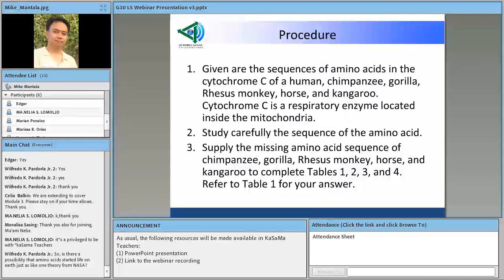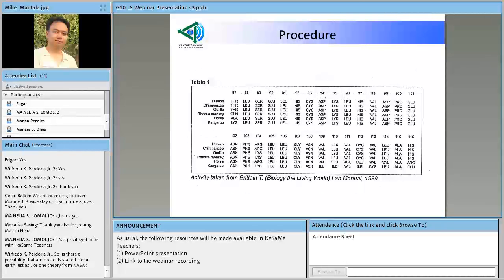Okay. Now, what are they going to do? Step 3 here says, supply the missing amino acid sequence of the chimpanzee, gorilla, rhesus monkey, horse, and kangaroo to complete tables 1, 2, 3, and 4. Okay. Actually, may correction dito. Dapat to complete tables 2 only because table 1 is the reference to complete tables 2, 3, and 4. Okay. So they will be given this table. They are going to use this to fill up the tables 2, 3, and 4. Okay.